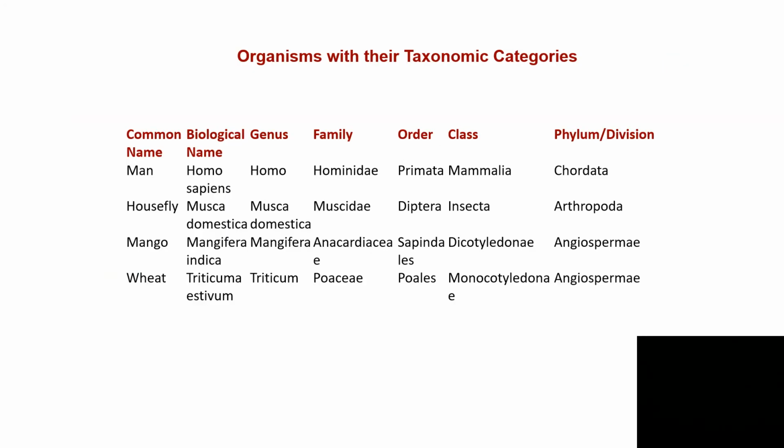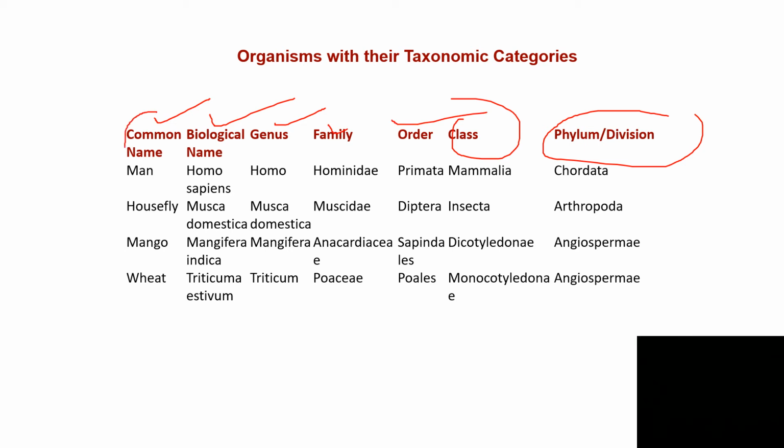Here there are few examples for the taxonomic categories. What is the common name, biological name, genus, family, order, class, phylum and division. All these things you can go through just for the examples.